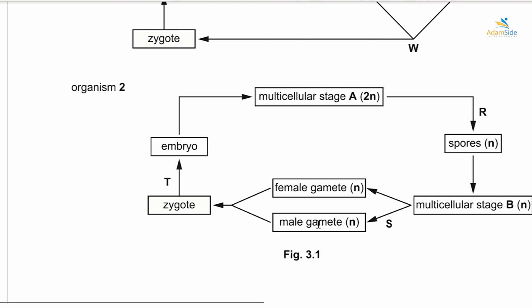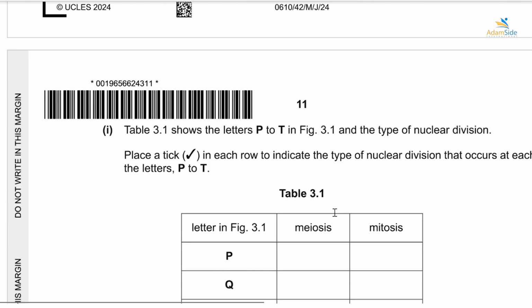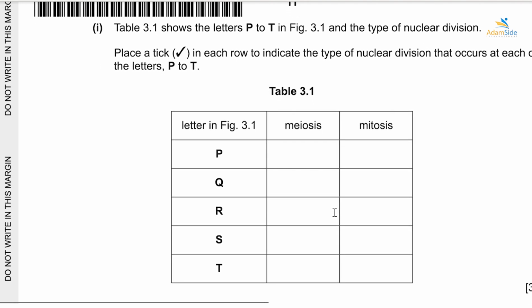Alright, now let's see what the question says. Table 3.1 shows the letters P to T in figure 3.1 and the type of nuclear division. Place a tick in each row to indicate the type of nuclear division that occurs at each of the letters P to T. So we have two types of nuclear division. We have meiosis and we have mitosis. Meiosis halves the number of chromosomes. Alright, it makes them haploid. So for example, if we had 2N, it means they'll be divided into N. While mitosis doubles the number of chromosomes. Alright, so if we had N, now we will have 2N.